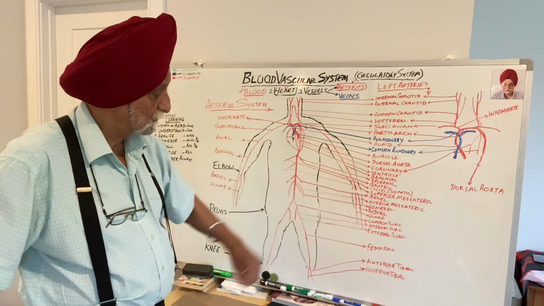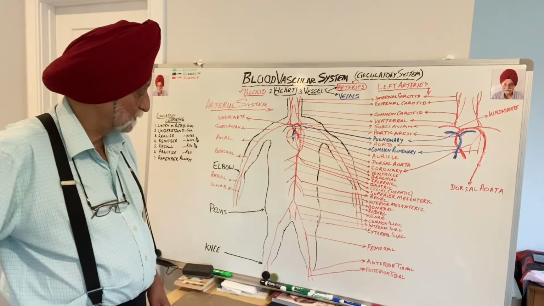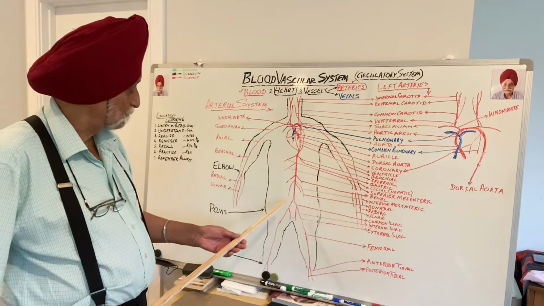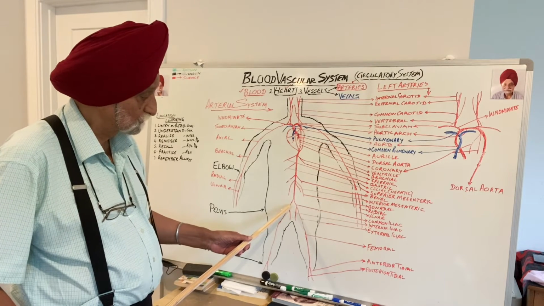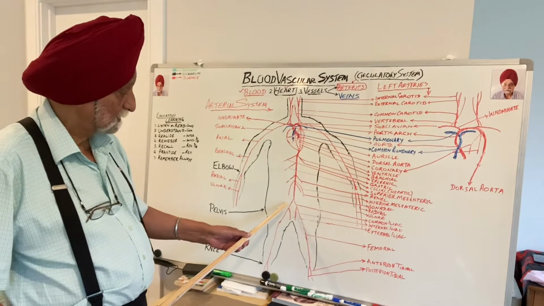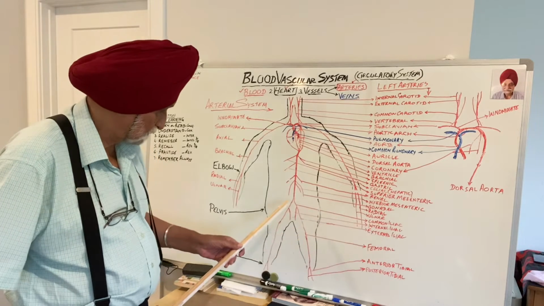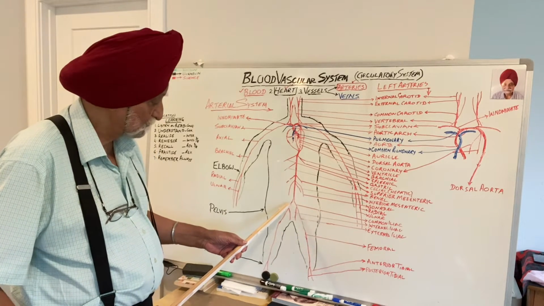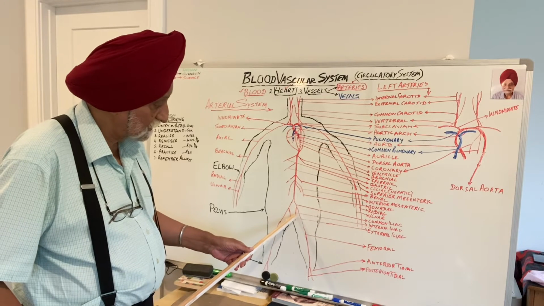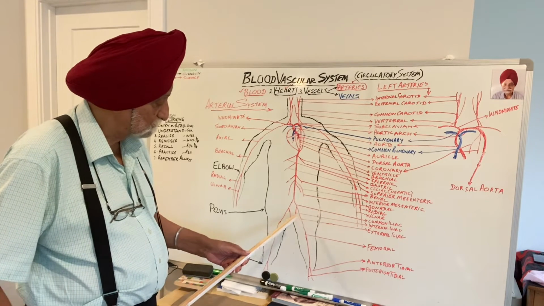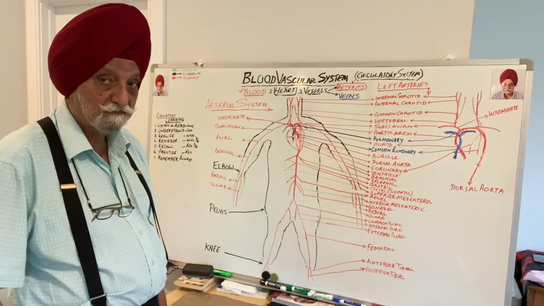That is inferior mesenteric. Then the aorta comes in the region of the pelvis, where it gets split into two blood vessels, the common iliac arteries. These two are common iliac. The iliac then divides into two, internal iliac and external iliac, supplying blood to the pelvis region.